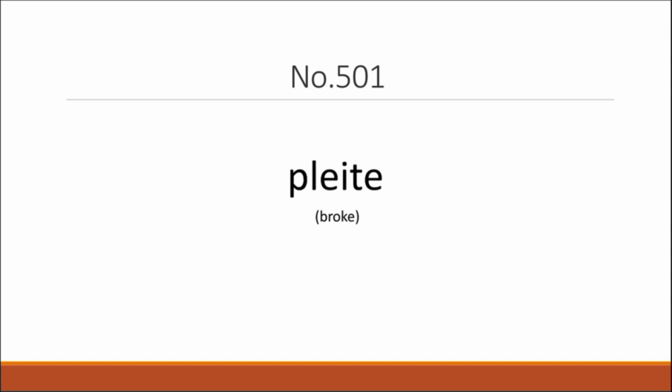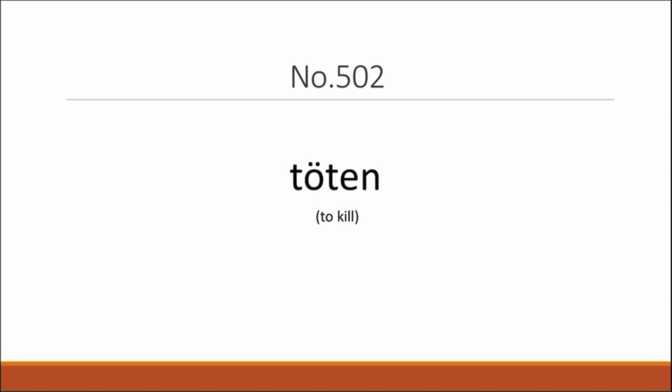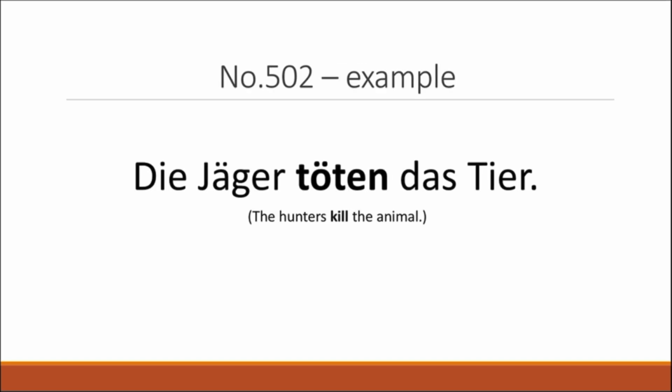Now the first word of today is pleite, which means broke. Here's an example. Ist schon wieder pleite. He's broke again. Next expression is töten, which means to kill. Here's an example. Die Jäger töten das Tier. The hunters kill the animal.